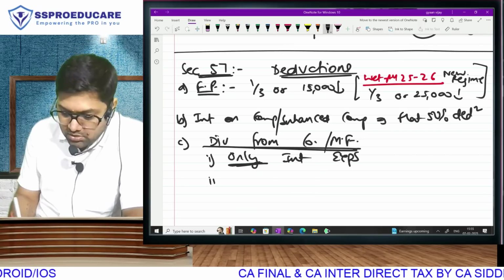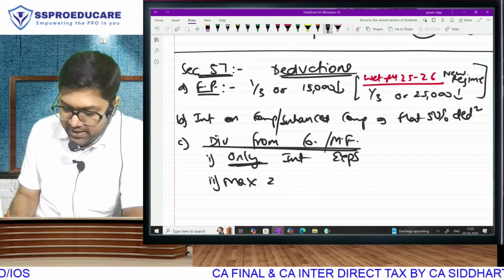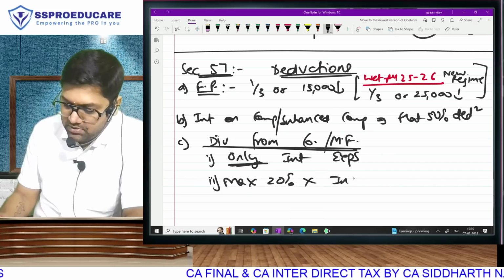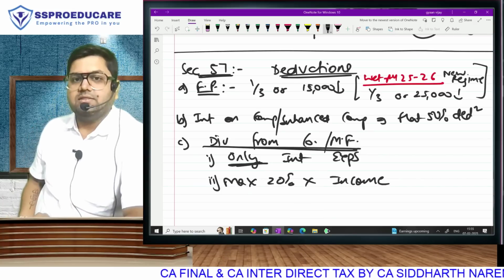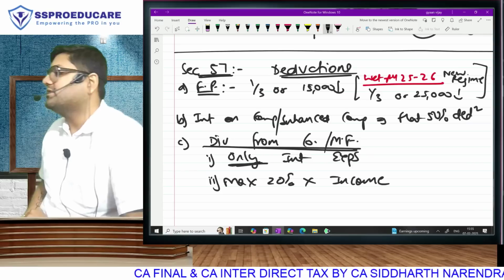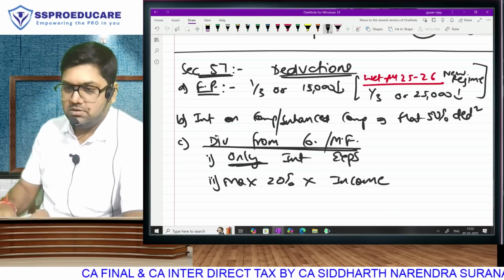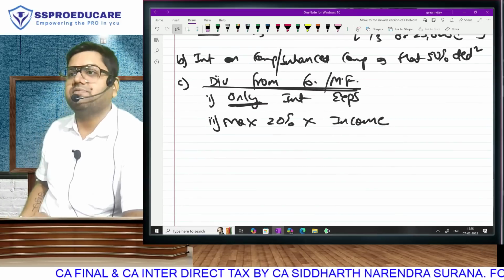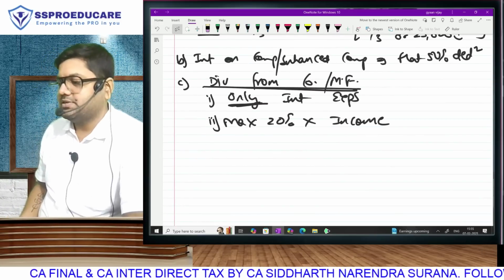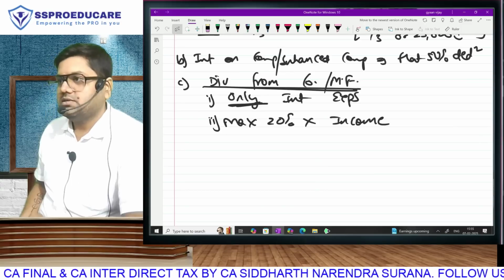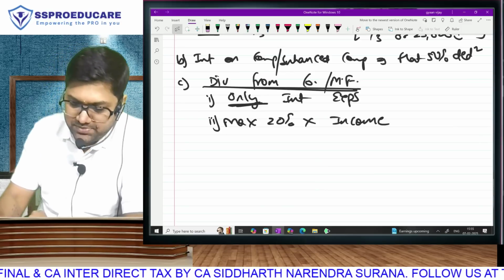And that also maximum 20% of your income. The expense can be more than that, but the deduction cannot be more than 20%. The maximum deduction will be 20%. Is that understood?